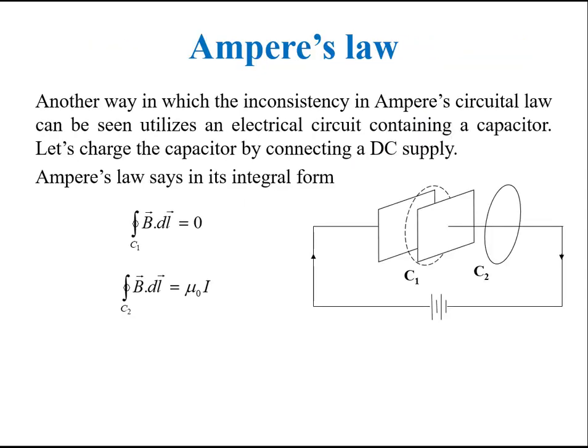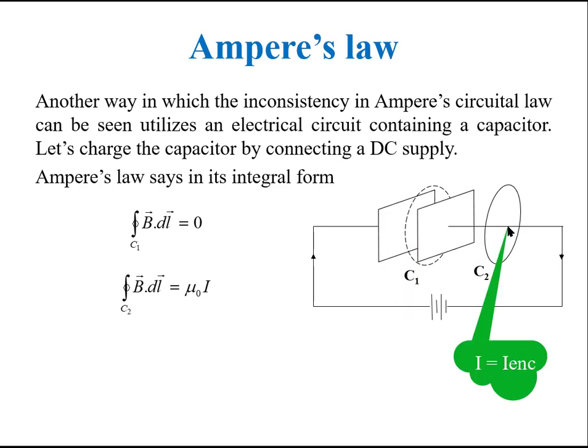You can see the inconsistency in Ampere's law with an electrical circuit having a capacitor. Let us draw two Amperean loops C1 and C2, respectively inside the capacitor and outside the capacitor. The loop C1 does not have any charge flow or current through it because it is inside the capacitor.